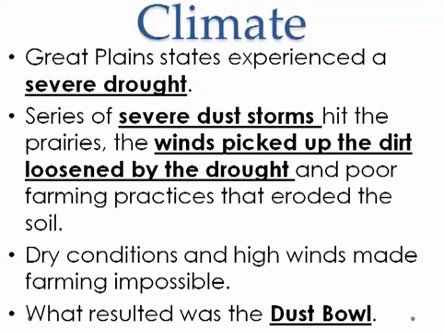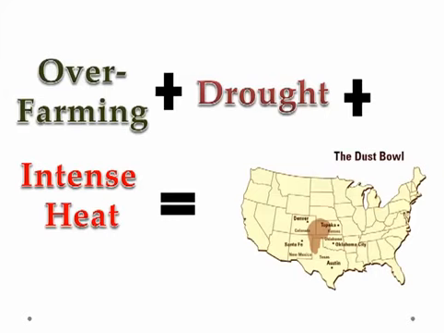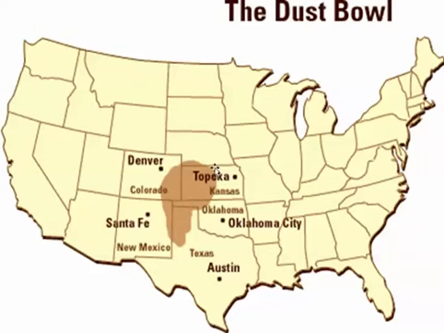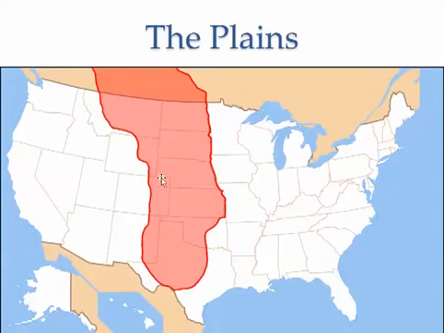Dry conditions and winds. Alright, so we can say over-farming, drought, intense heat and winds cause this Dust Bowl to happen right here and around these 5 states right here in the Great Plains. And we refer to that as the Dust Bowl. There's a map of the Dust Bowl there. And here's the area of the plains.